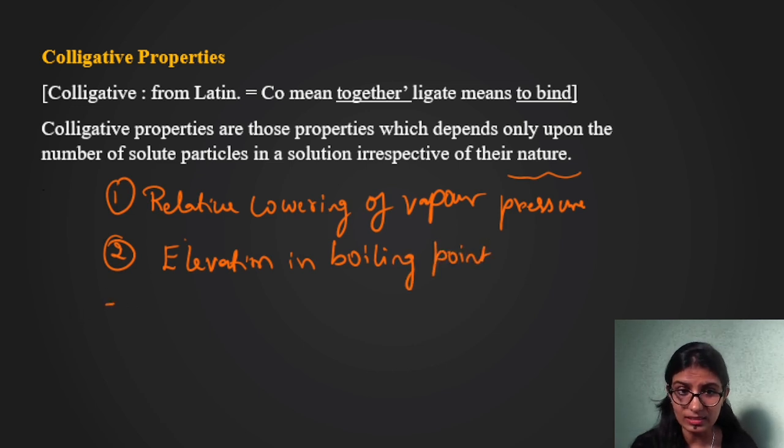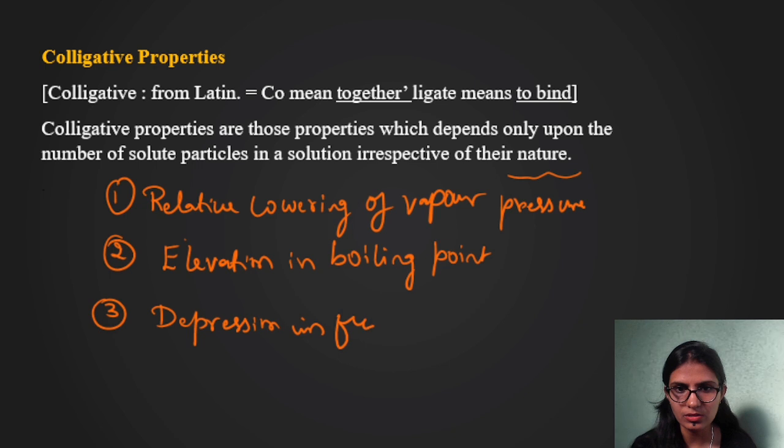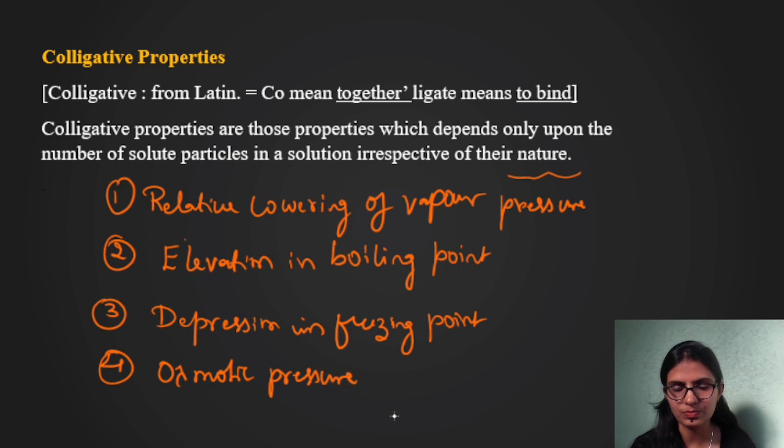And the third colligative property is depression in freezing point. And the last one is osmotic pressure. So in this session we are going to see these two properties in detail.